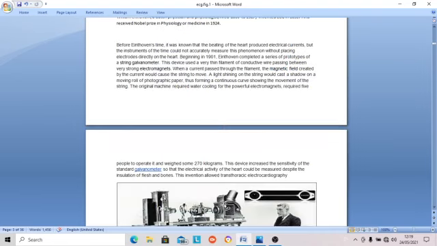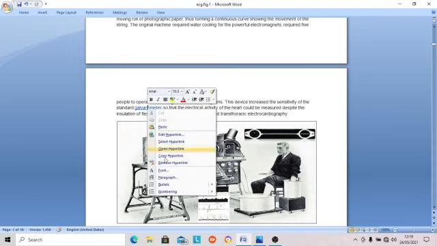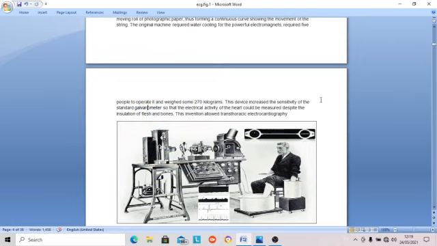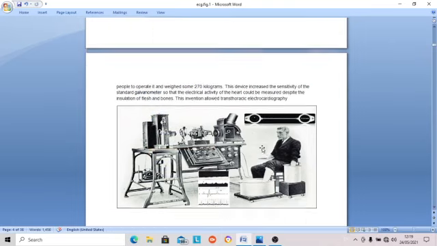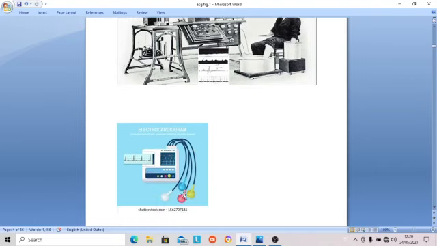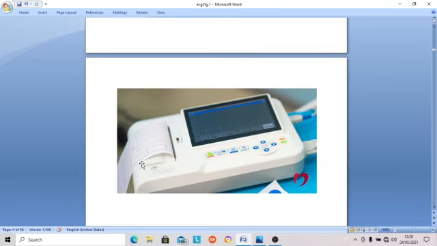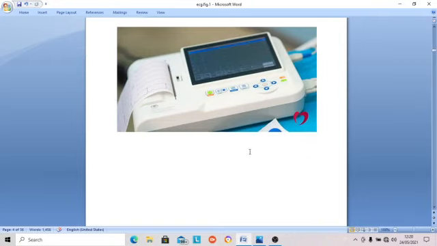This is the picture of the first instrument, weighing about 270 kilograms. A huge machine occupying the whole room, it was a type of string galvanometer which he was using. And this is the modern day ECG, with various probes, which we are using today. These are the records which come out, and all the leads are inbuilt there.